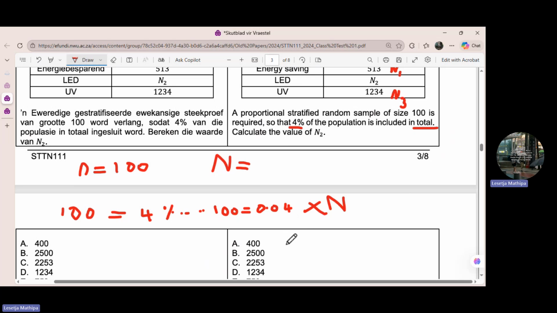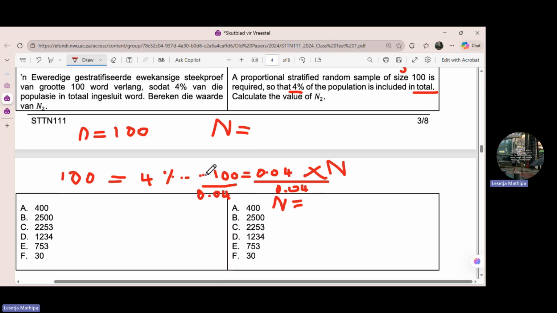And how do you get capital letter N? Capital letter N is equal to, because you're going to divide both sides by 0.04, so that you can cancel out 0.04 on this side, and then you'll be left with N. And on the other side, it's going to be 100 divided by 0.04. So now 100 divided by 0.04, you will get 2,500. And when you check, 2,500 is there on the options.